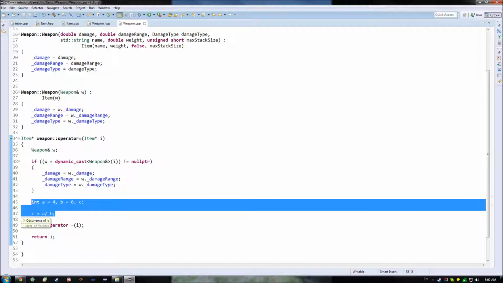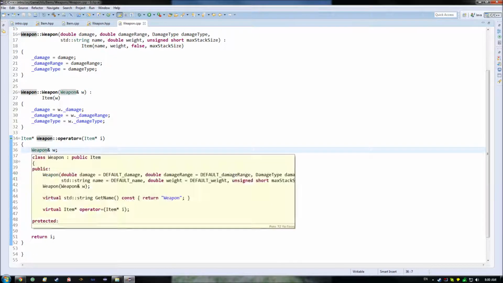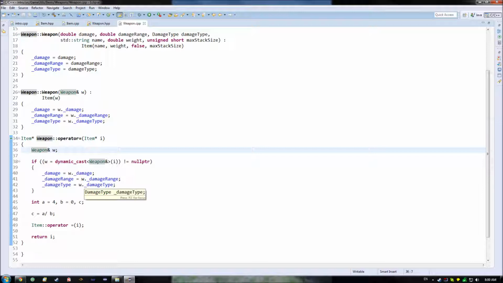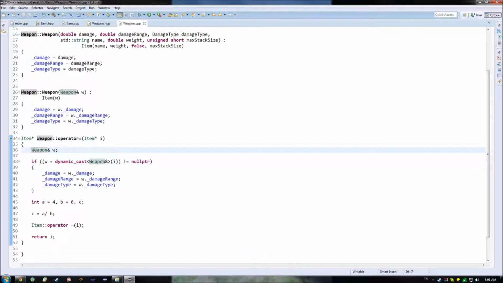And whenever an exception is thrown, it usually should be because there isn't a good, clean way to return an error other than as an exception. So in this case, you're like in weapon or an item. Neither of those have any information for storing exceptions, and really we don't want to customize every single class to have exception handling information in it. We would rather have separate classes and class structures for handling that. We'll get into creating our own in the next episode.